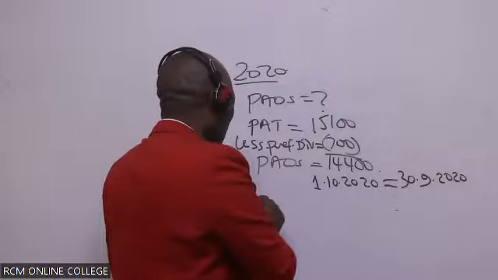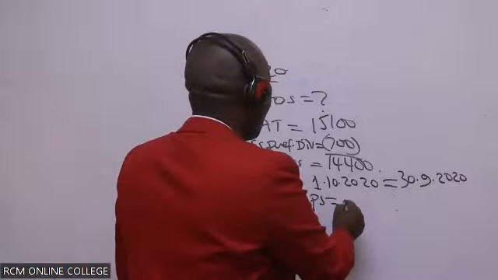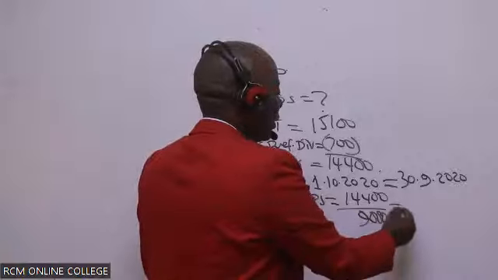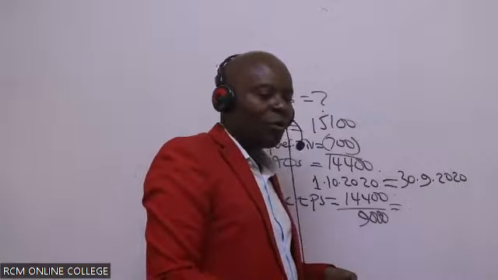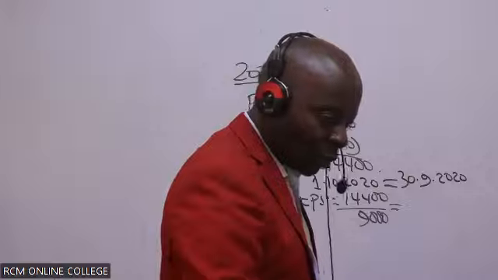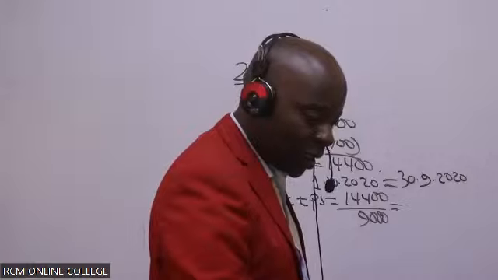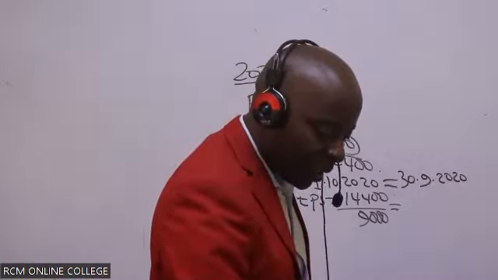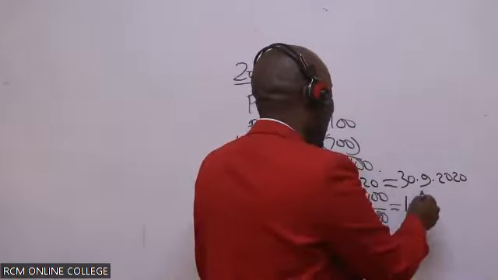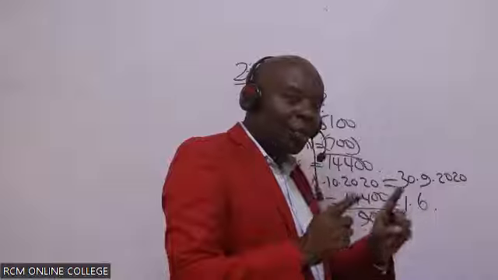Therefore our basic earnings per share will be equal to the PAUs, 14,400. You divide this by the 9 million shares that we had, which will give us what figure? Somebody who is trying to follow, what do we have there? A figure of 1.6. This is it. But remember, because in 2021 we had a bonus issue because of the rights, then we must restate.